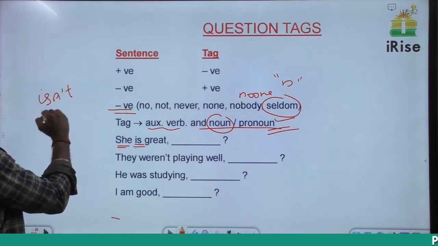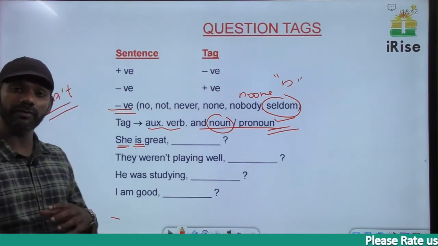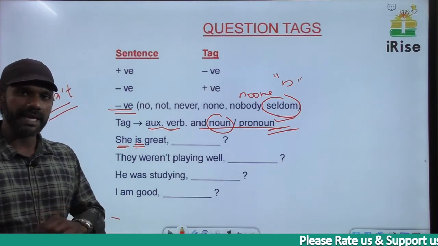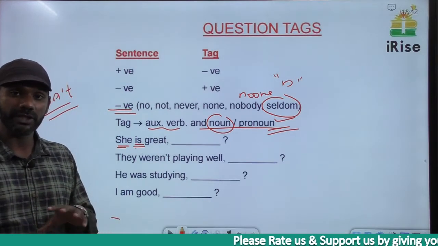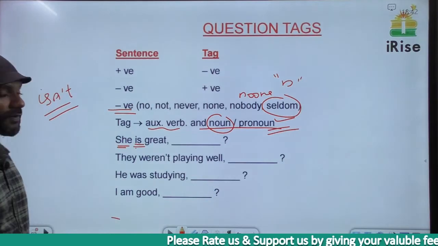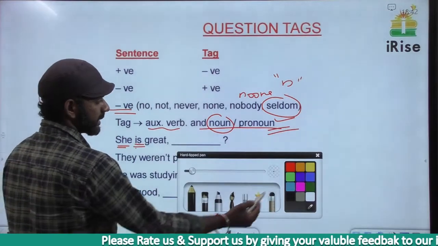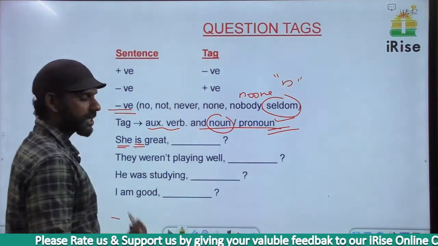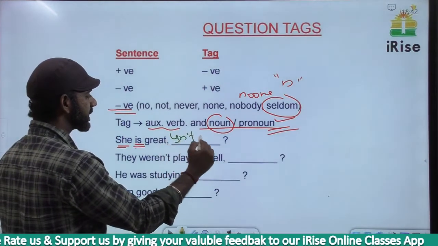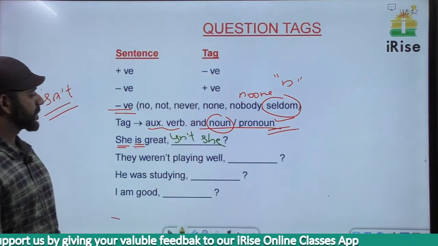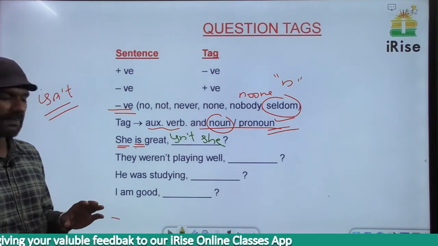We don't use full forms in the tag, we use only short forms. The pronoun here is she, the subject here is she, so it must be isn't she. She is great, isn't she.